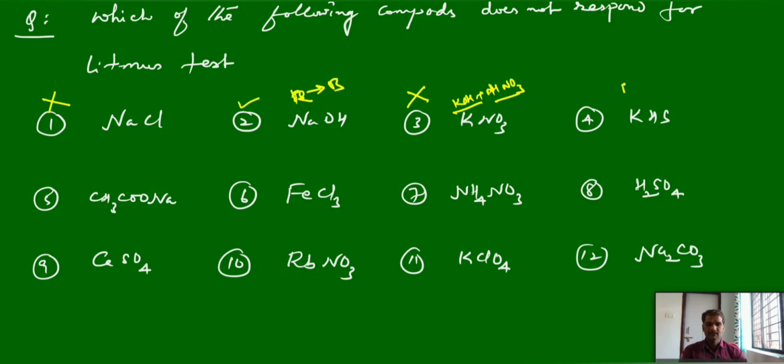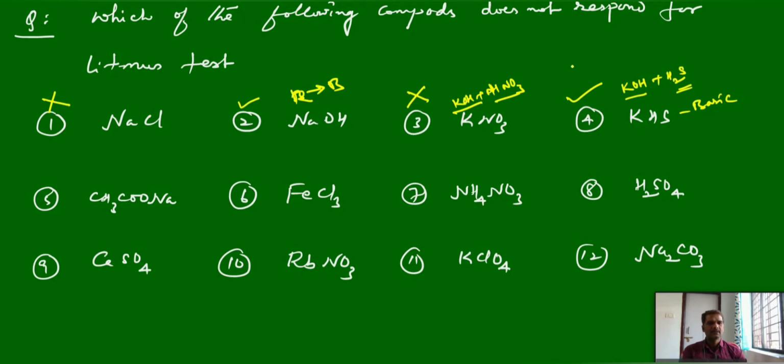Potassium, hydrogen, sulfur. How can it be formed? It is a combination of potassium hydroxide and hydrogen sulfide. Potassium hydroxide is a strong base, as we know. Hydrogen sulfide is a weaker acid, not a strong acid. Now it is a combination of strong base and weak acid, so the resultant solution is basic in nature. Hence it can respond to the litmus test.